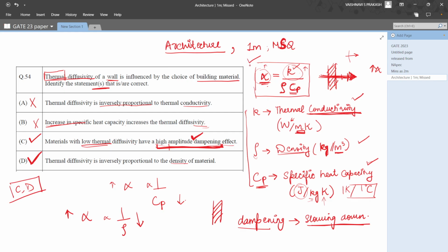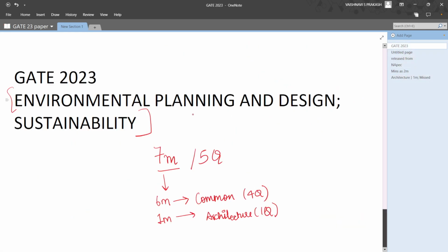In this question, it becomes very important to know what thermal diffusivity is and this formula for calculating thermal diffusivity. So with just this formula, we can understand all 4 options and understand what they mean. So these were all the questions from the GATE 2023 exam that happened recently under the topic Environmental Planning and Design and Sustainability. I hope you all understood what I was talking about.